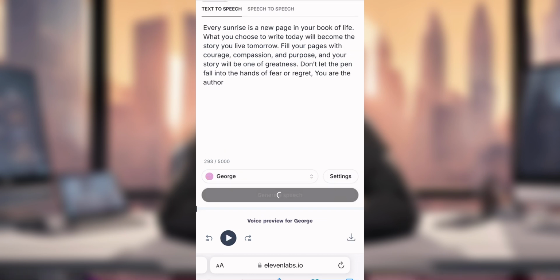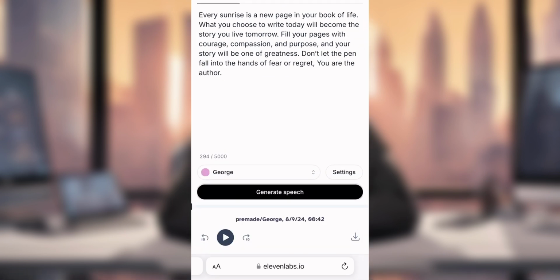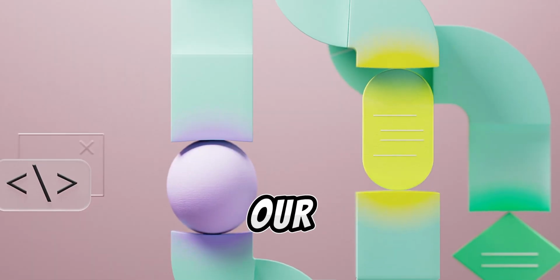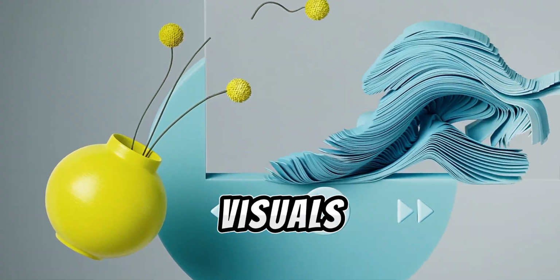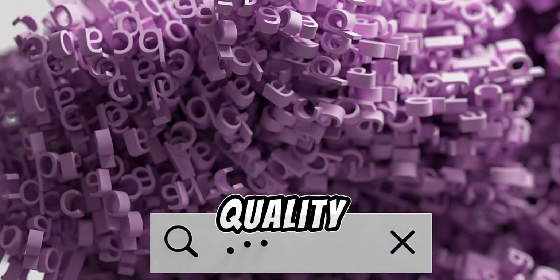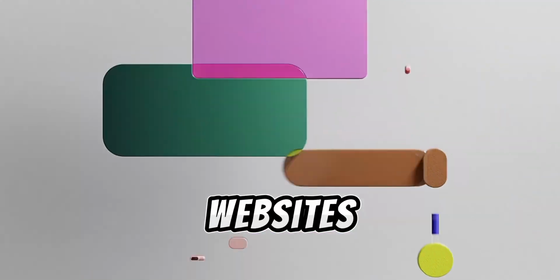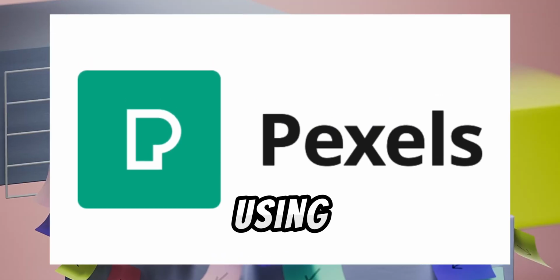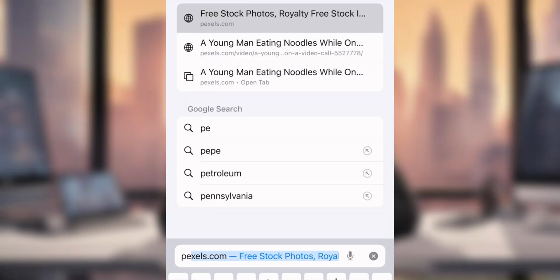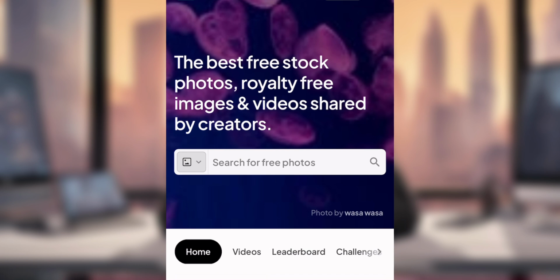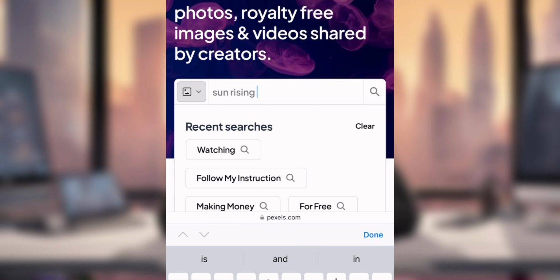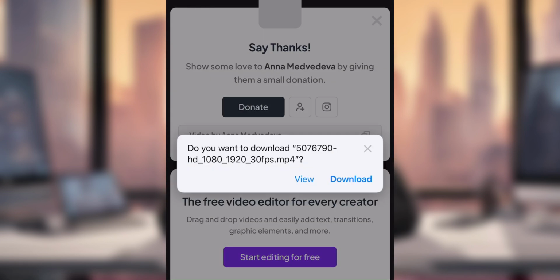Then click on Generate, and in just a few seconds your voiceover will be ready, then you can download it. The next step is to get the videos, and we need quality visuals so as to make our video stand out, and you have to look for visuals that relate to your script. To get quality visuals, there are several stock footage websites like Pixabay, Mixkit, and Pexels to get 4K videos. I will be using Pexels to get our videos. Go over to your browser and search pexels.com. Then download videos that relate to your script. Take your time and download quality videos that will fit your script perfectly.